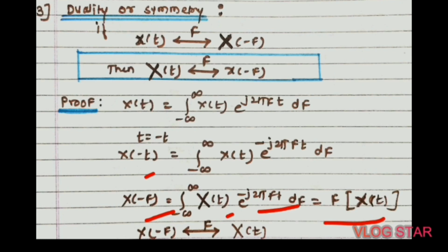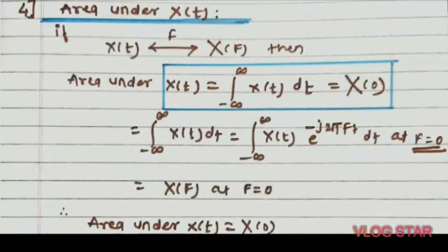So the interchanging of variables is possible because the Fourier transform is a definite integral where the variables of integration are dummy variables. Okay, so we can interchange the t and f parameters using the duality property.